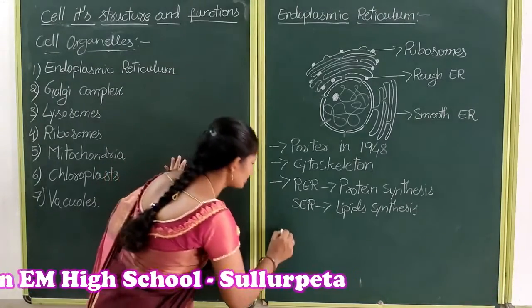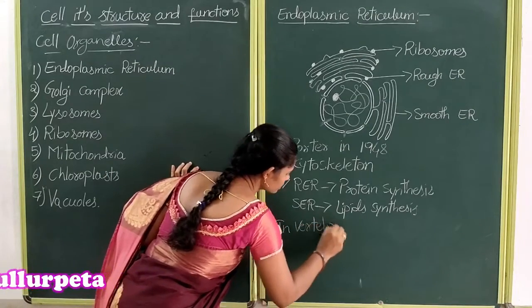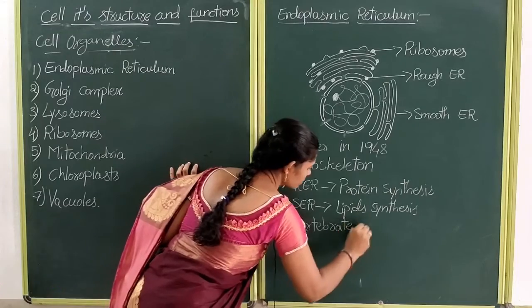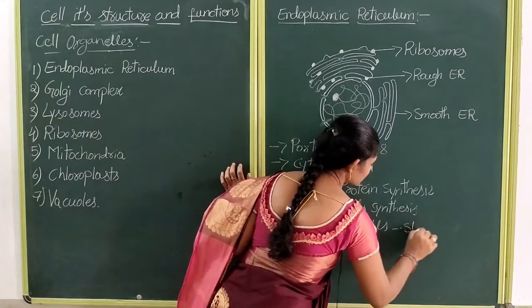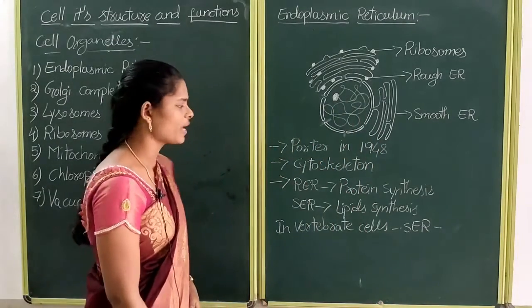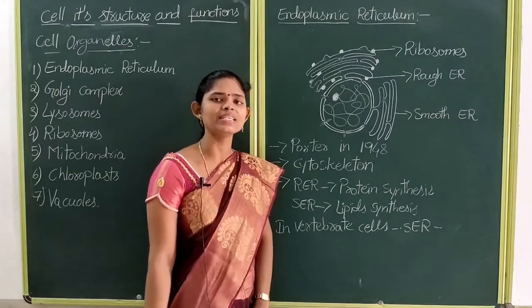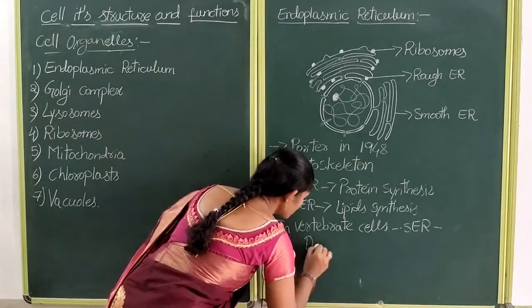In vertebrate cells, this SER plays a crucial role in detoxifying many poisons and drugs.